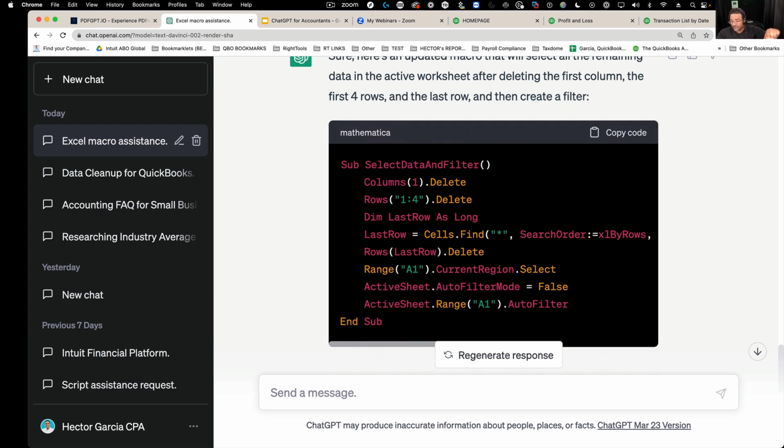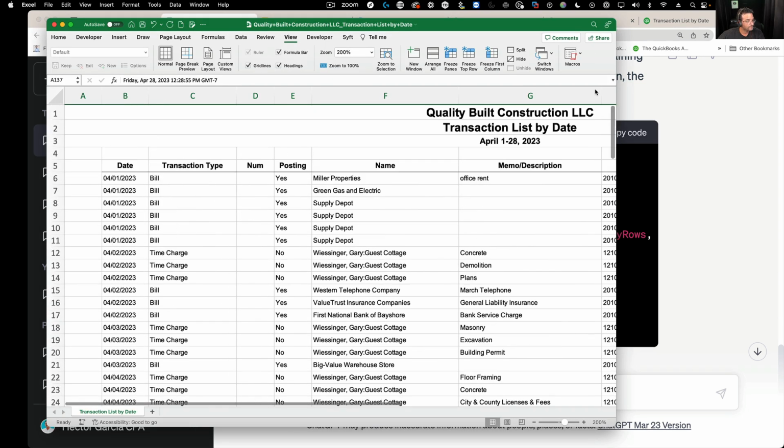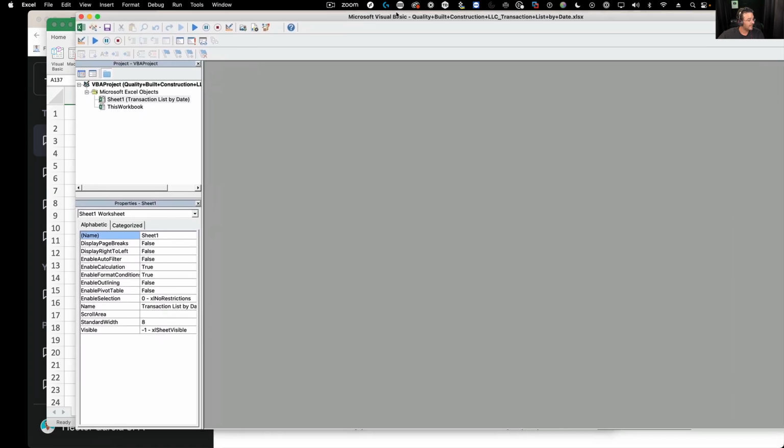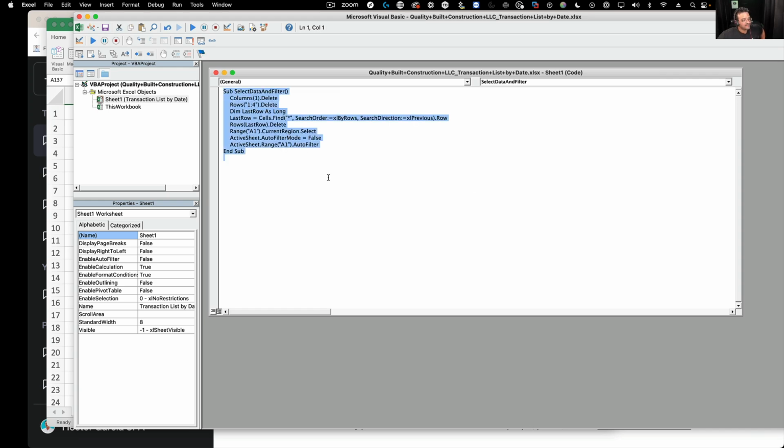So there we go. There's my code. I don't really know how to read this stuff. It's just code. So I'm going to copy the code, then go into Excel, go to Developer, go to Visual Basic, and then I'm just going to paste that code in there. Basically, that creates my macro. So again, I'm hoping that I don't have to do all these things manually. So I'll save that. Where's my save button? Yes. Okay, get out of that.